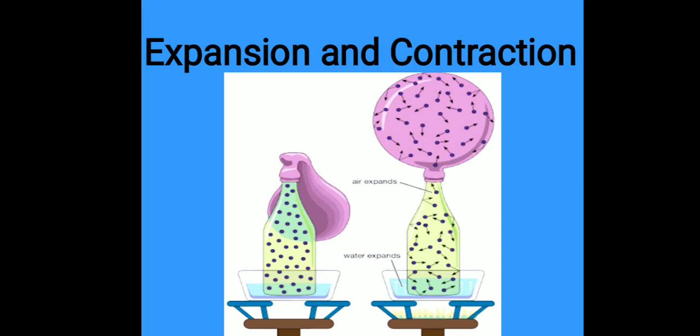And when a substance is cooled, the movement of its particles slows down. Thus, each particle takes up less space because of their decreased movement. So, the substance contracts. So, we can say that decrease in the size of matter on cooling is called contraction. This concept of expansion and contraction we can better understand with the help of one activity in the next slide. Just watch.